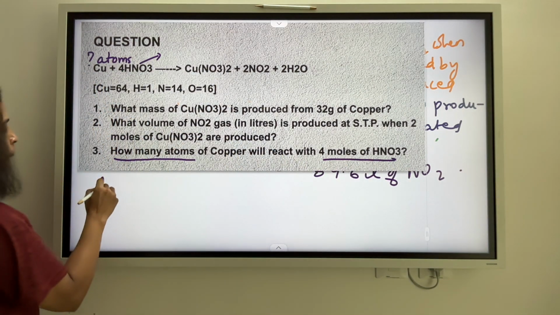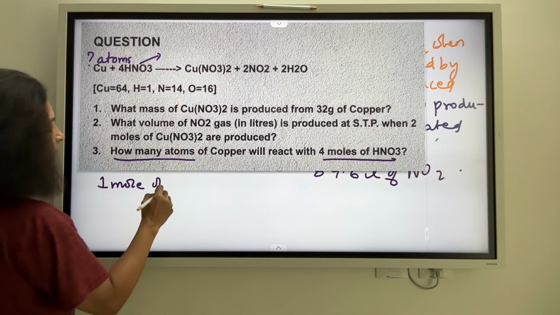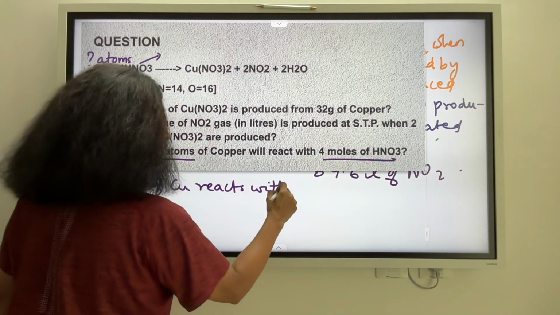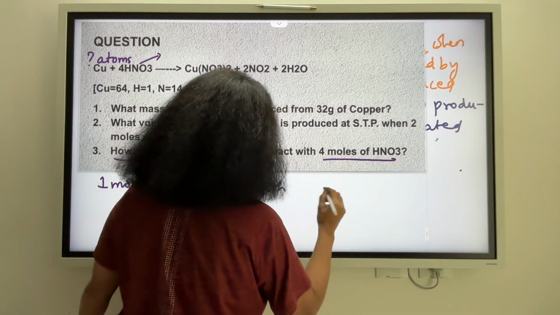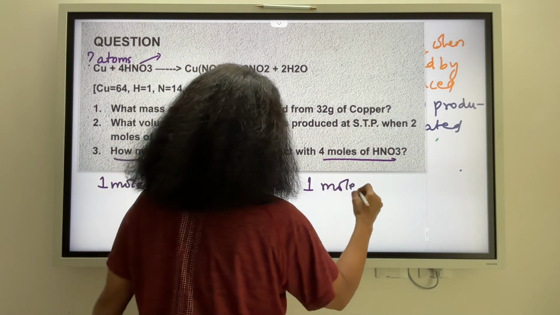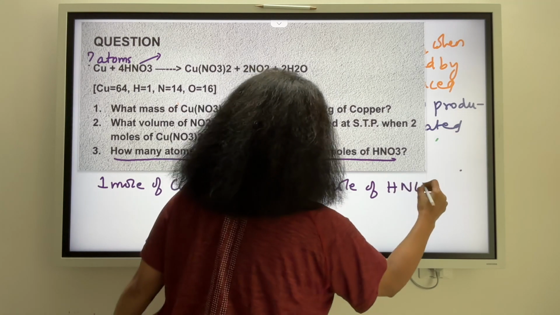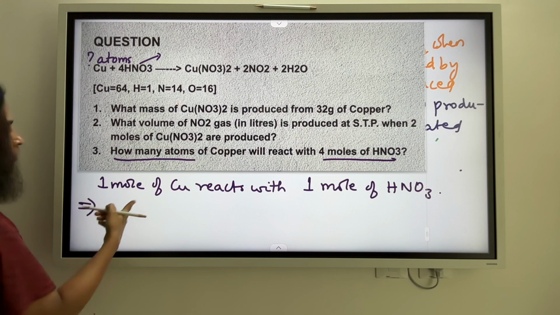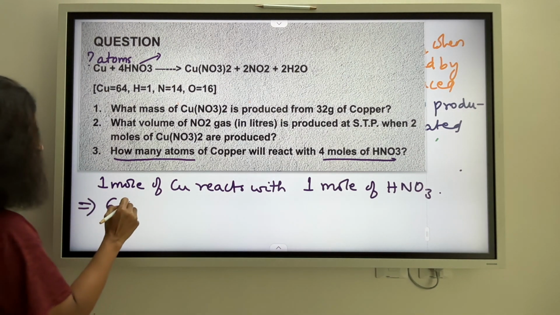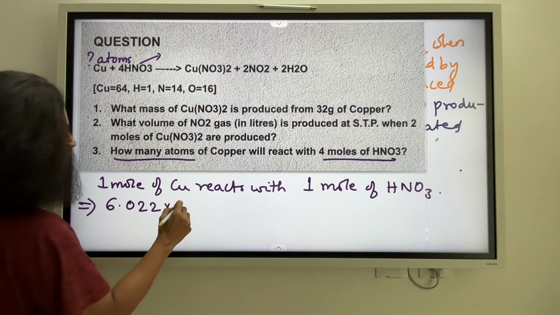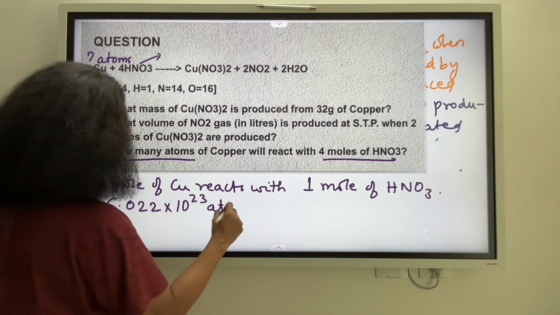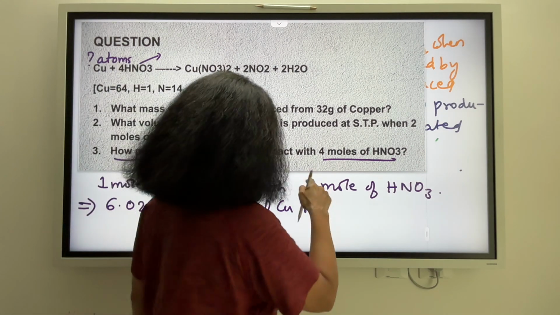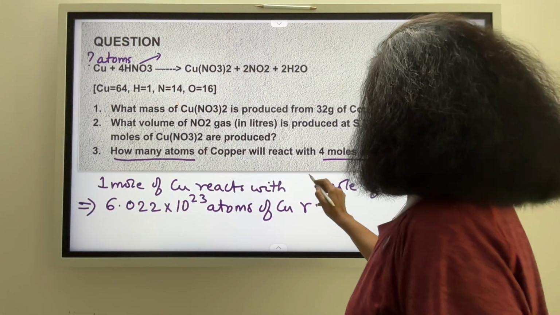Well, 1 mole of copper reacts with 1 mole of nitric acid, implying what? 1 mole of copper is how much? 6.022 into 10 to the power 23 atoms of copper reacts with, sorry, this was not 1 mole, 4 moles, I'm sorry.